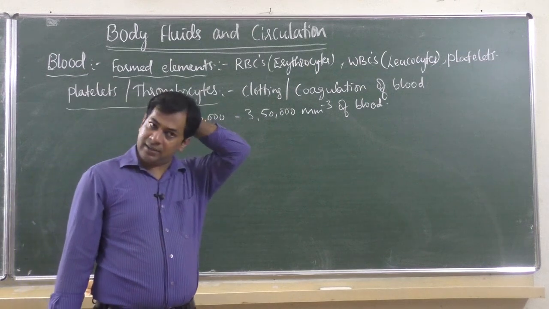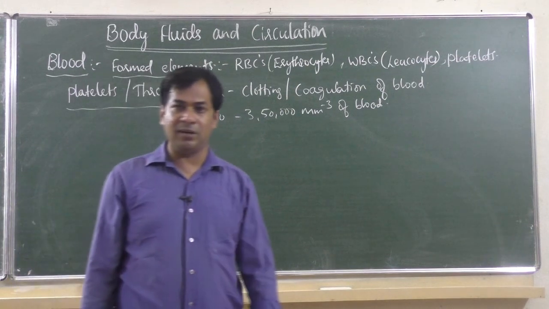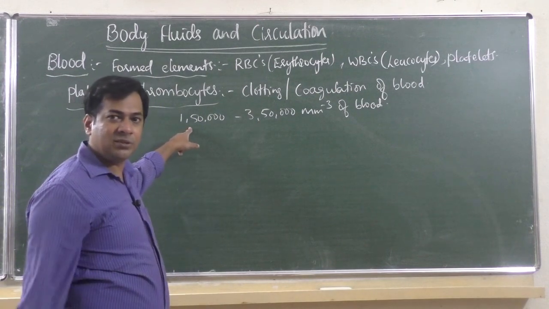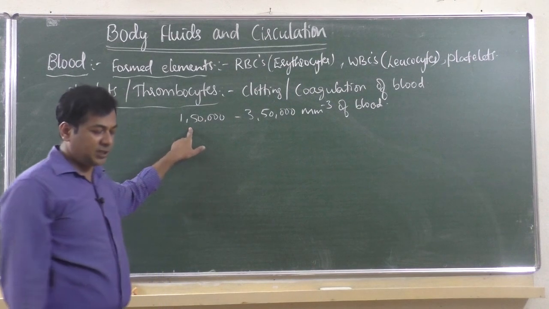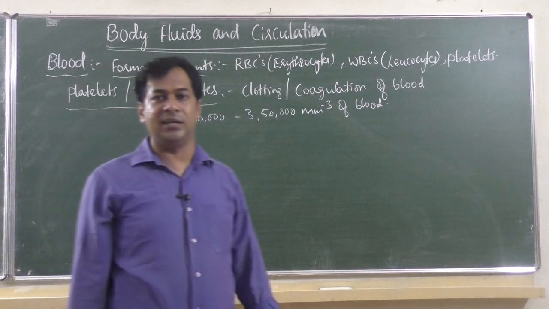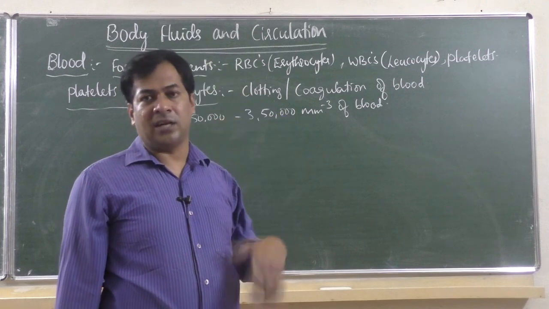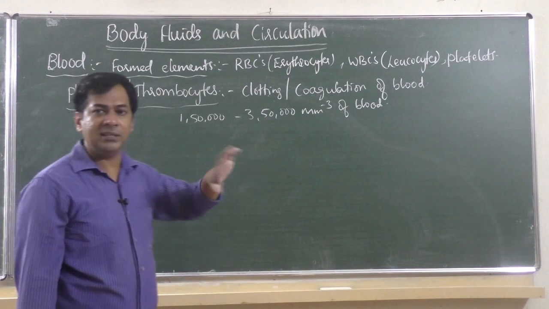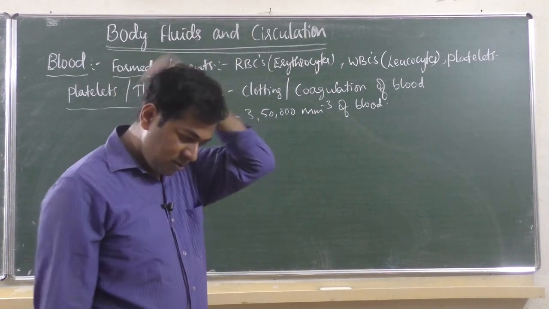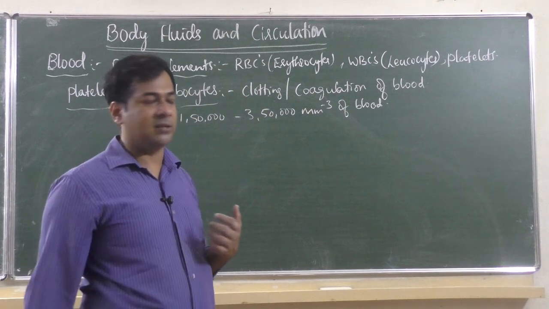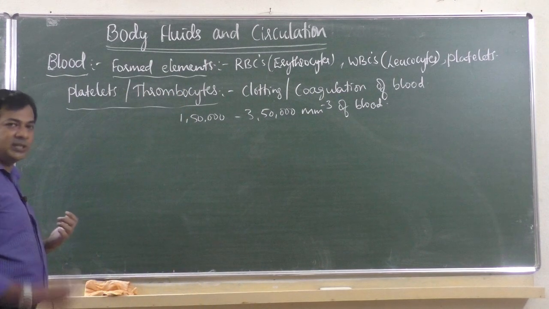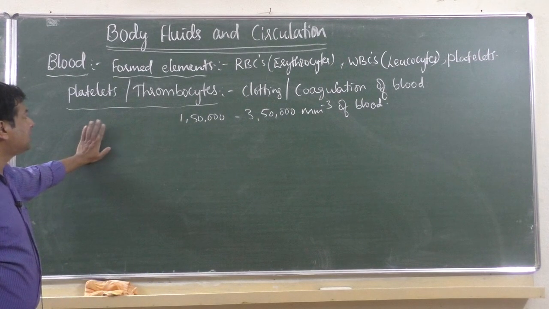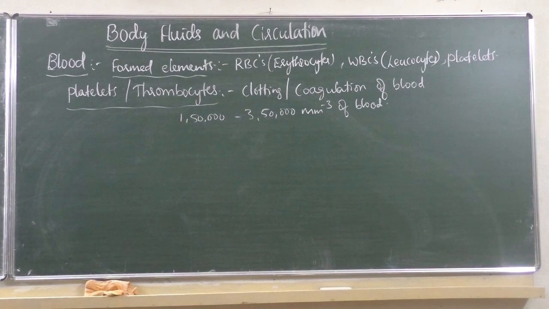In case of malaria and dengue fever, platelet number reduces to less than 1,50,000. It goes down to 50,000, 40,000 and so on. The person becomes unconscious. In malaria, we see that platelet number decreases. When the person starts recovering, platelet number increases. If platelet number increases in malaria, it is an indication that he is recovering from malaria. This is my personal experience. I had malaria and I recovered, not now, some 8-10 years back. So this is the number of platelets present.